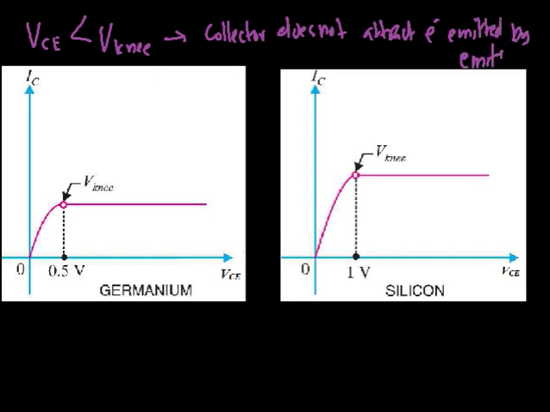So if the collector is not able to attract all the electrons emitted by the emitter, then the collector current decreases, and this in turn increases the base current.